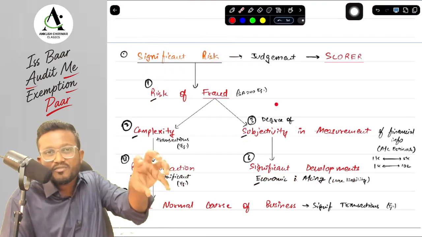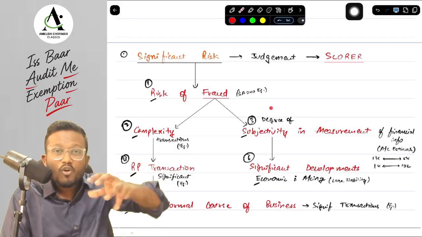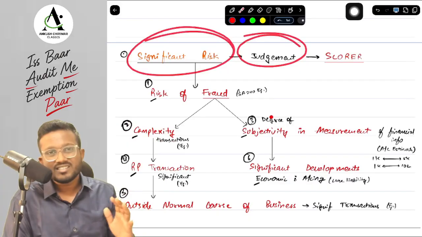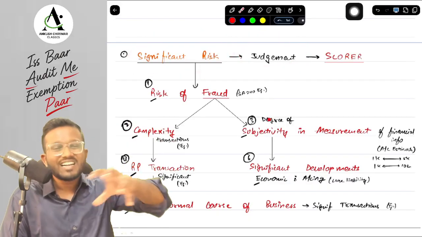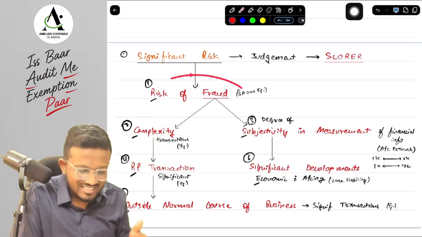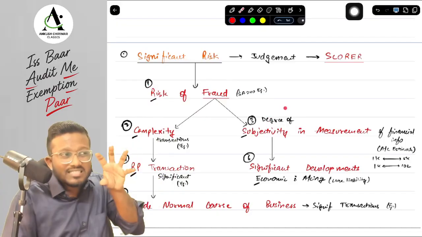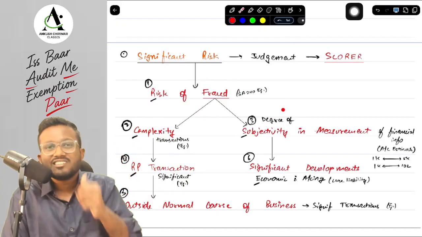Because wherever there is a significant risk, we will have to perform more procedures. So what are the factors that will help us in judging whether the risk is a significant risk? What are the factors, sir? The biggest significant risk for us is risk of fraud. Wherever there is fraud, this is a significant risk. Now, the fraud can be in simple transactions or complex transactions. Obviously, it's more likely in a complex transaction.